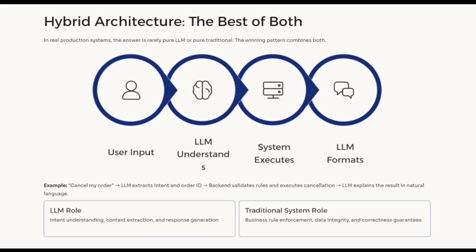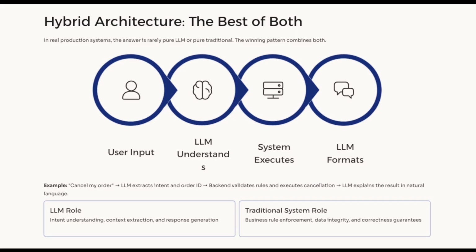For example, the user says, "Cancel my order." The LLM extracts the intent and order information. The backend validates rules and cancels the order. Then the LLM explains the result to the user. Here, the LLM handles language understanding and response generation. The traditional backend handles correctness and critical execution. This combines the strengths of both systems. The key idea is this: use LLMs for interpretation and generation. Use traditional systems for execution and guarantees.